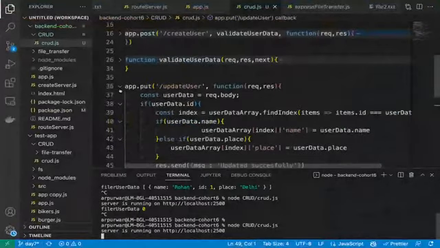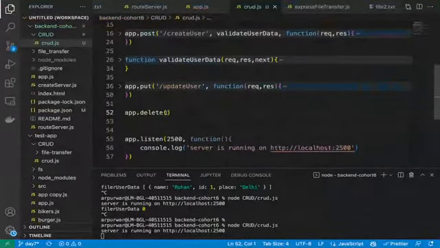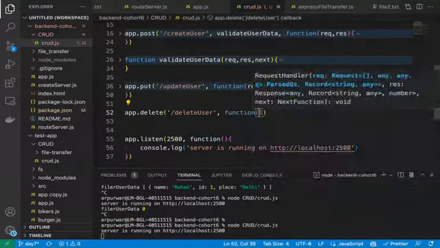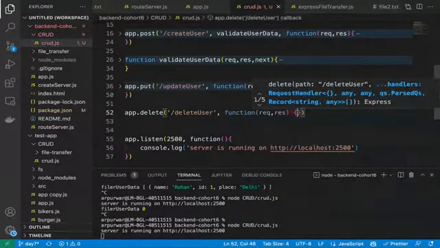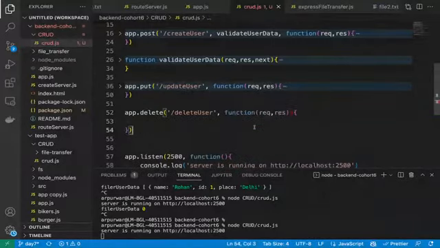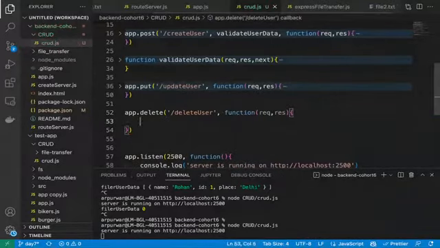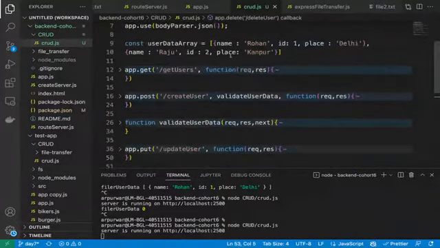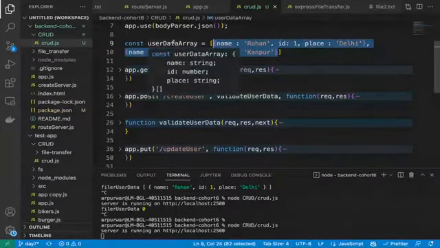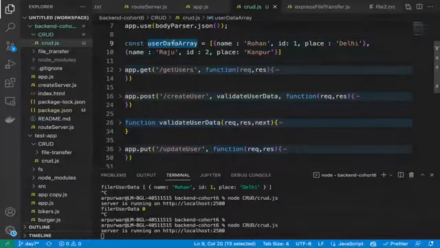Correct. Same goes for the delete also, guys. See, if we talk about the delete also very quickly, app.delete. So we will write here /delete user. Correct. Function request comma response. That goes for the delete also, guys. So now in the delete, I think if we will simply filter it, and after filter it out, just assign the same array to the user data array. So I think that could make our sense.